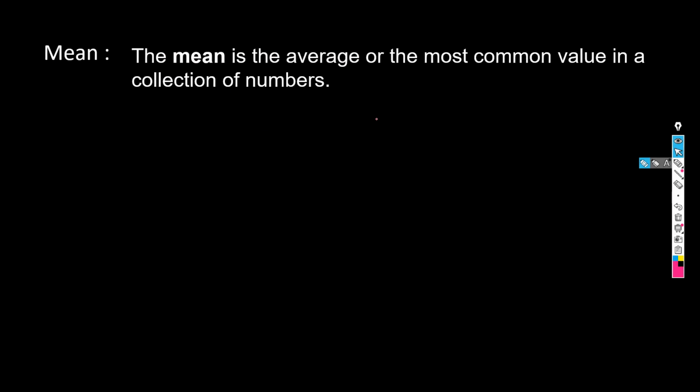So the mean is the average or the most common value in a collection of numbers. So let's see the formula of this, how we can calculate. So formula is very easy. It is the summation of xi. It will start from our first data point, and it will take summation of all the data points. That's why we have something known as n over there.